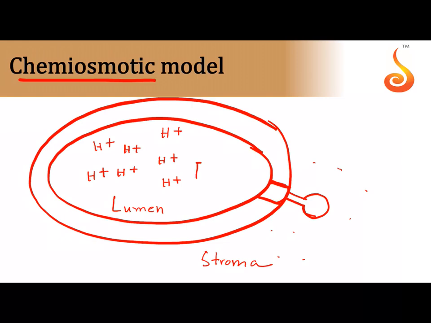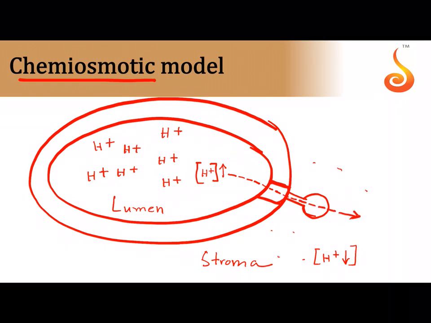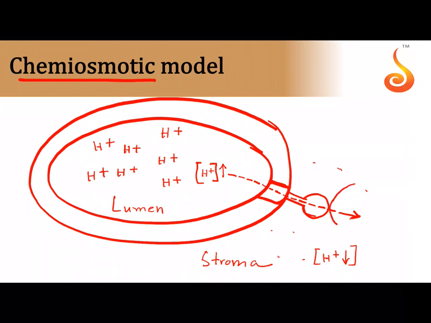Now because the concentration of H plus ion has become very high inside in comparison to the H plus ion concentration in the stroma, this H plus ion will diffuse from inside to the outside, and when it diffuses, this molecule will use this proton motive force. The flow of proton will create a force called proton motive force in order to add adenosine diphosphate plus phosphate to synthesize what we need, that is adenosine triphosphate.